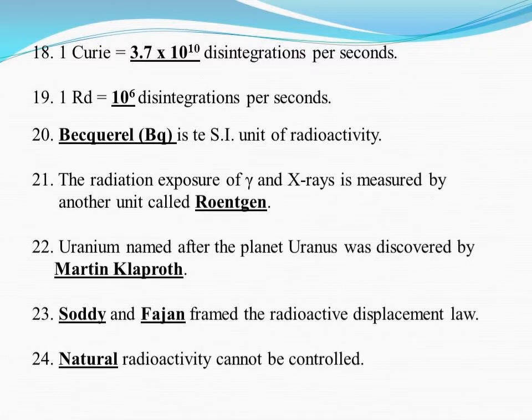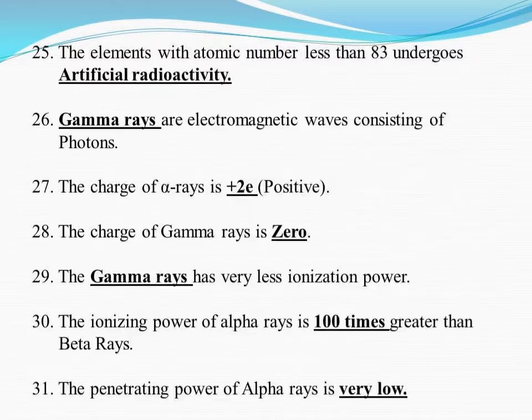Natural radioactivity cannot be controlled, but artificial radioactivity can be controlled because it is man-made. The elements with atomic number less than 83 undergo artificial radioactivity.